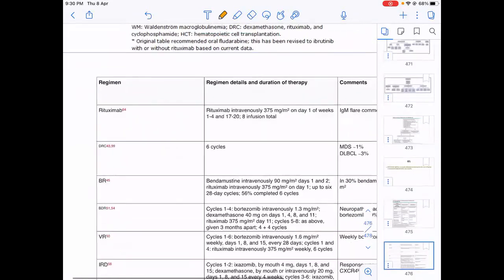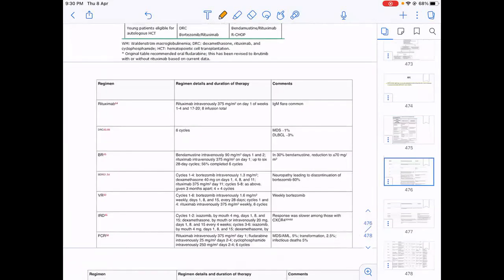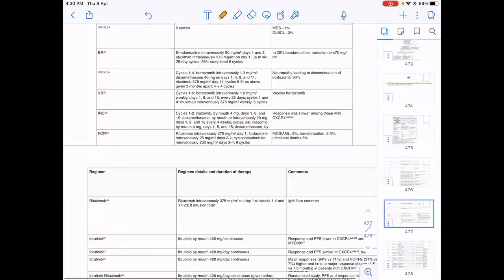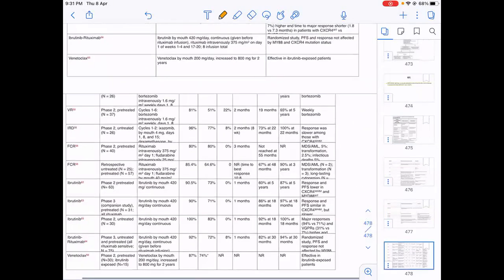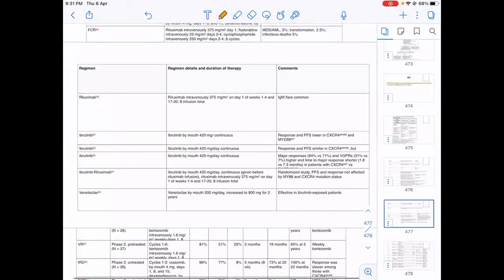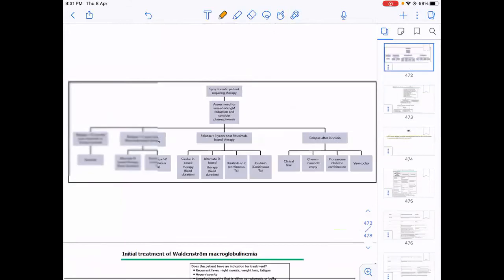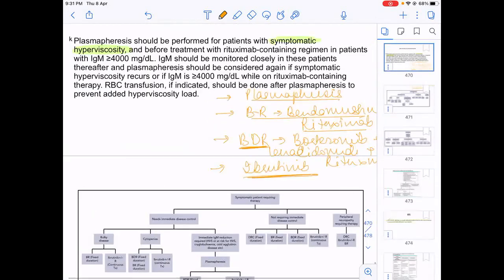The only FDA-approved drug for Waldenstrom's, we should know, is ibrutinib, which has been recently approved. The only FDA-approved drug is ibrutinib. Others are being tried, but you should know basically these drugs. These are important: BR, BDR, ibrutinib.